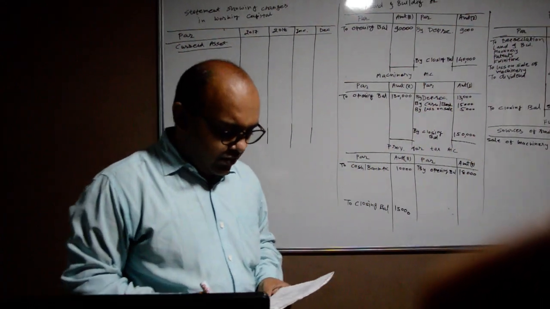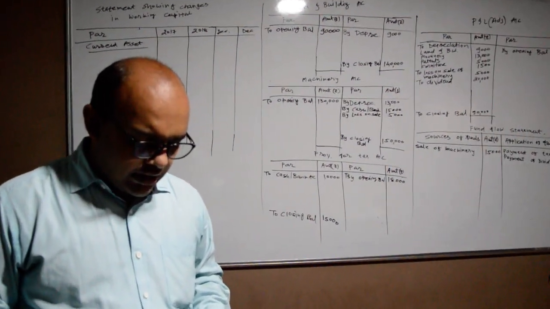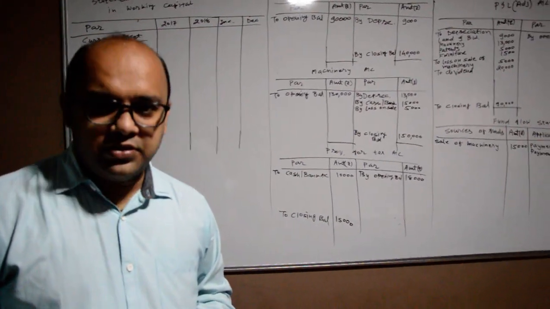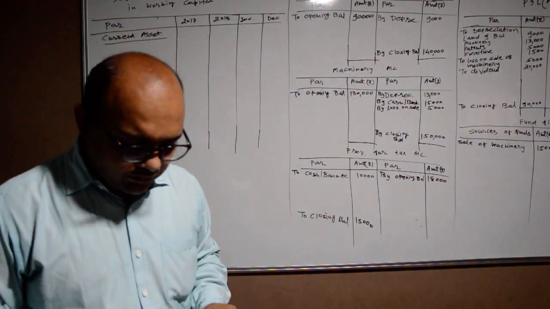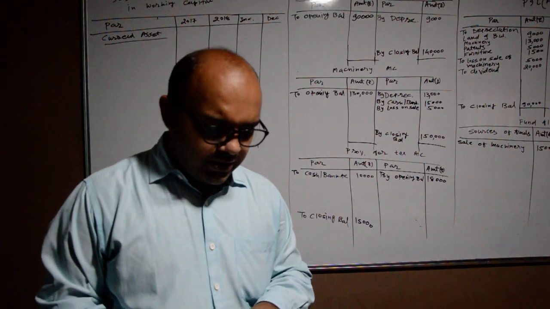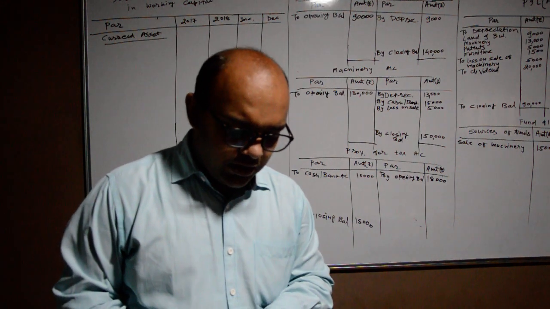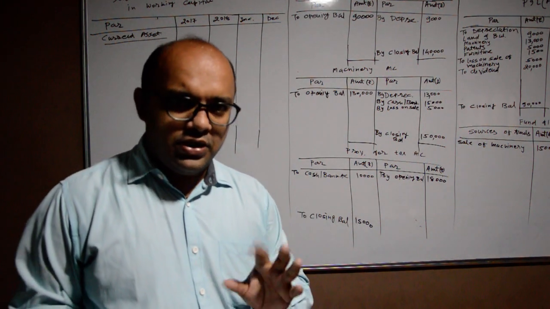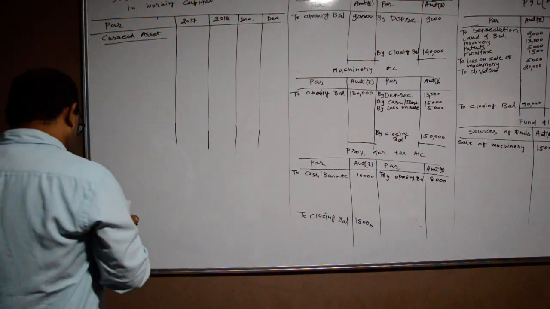So please check the asset side of the balance sheet: goodwill, land and building, machineries, patent, furniture. These are all fixed assets, or assets which are not current assets. Okay, so we have to consider current assets. Debtors, it's a current asset. Okay, cash and bank and stock. These three are the only current assets. So the effect will be given for that.